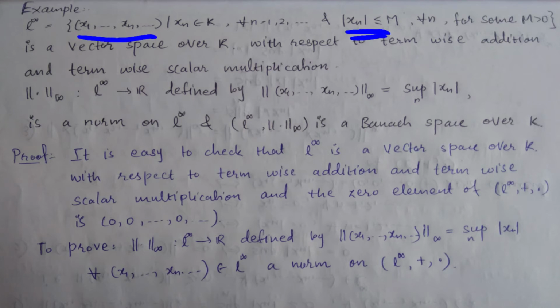This is true for every n. This term will give that my sequence is bounded.